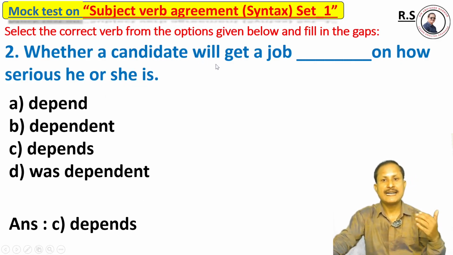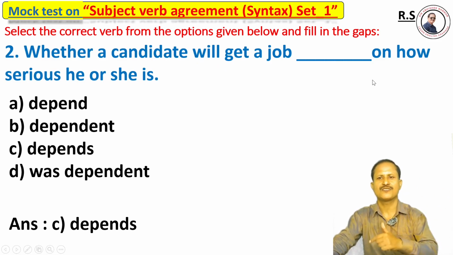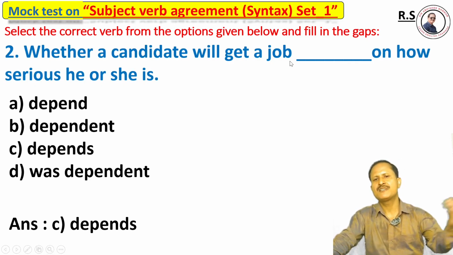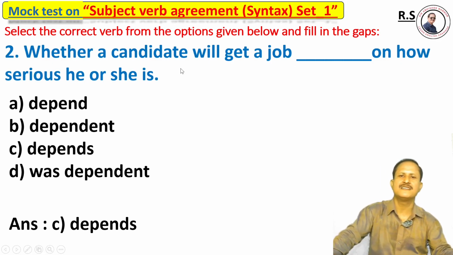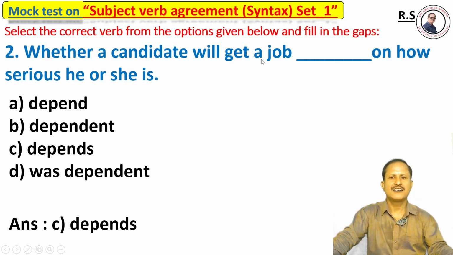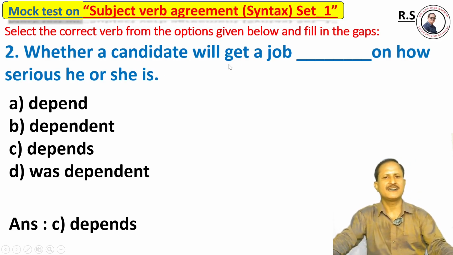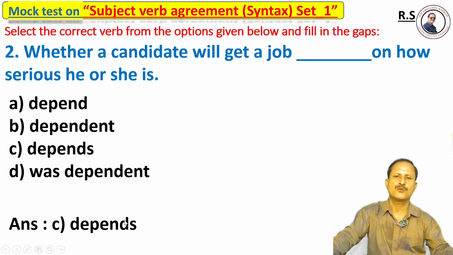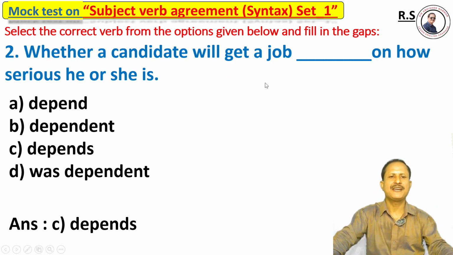Because whether a candidate will get a job depends on how serious he or she is. If the subject of the complex sentence is a relative clause, then it agrees with a single verb. That's why the right answer is depends.